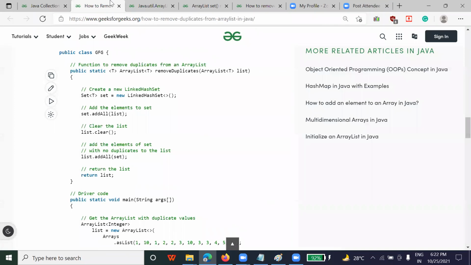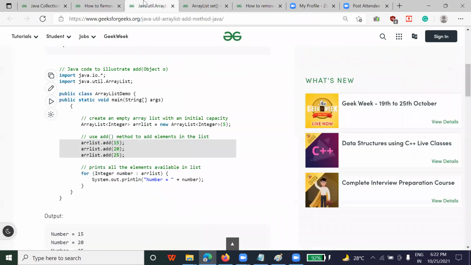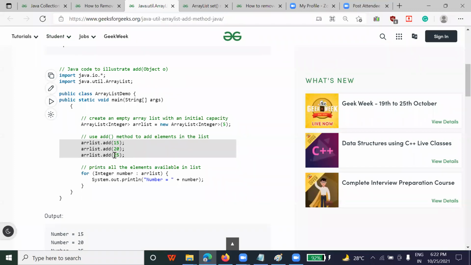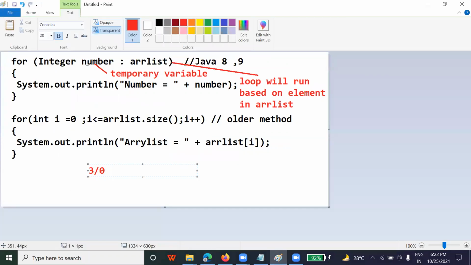Any question, any one of you? You practice this program at least today. Which 3 programs? How to create an ArrayList, how to add an element, and try with both for loops. If anything is not clear, you can ask me in the group. We have started, I think, more than 50 days ago.